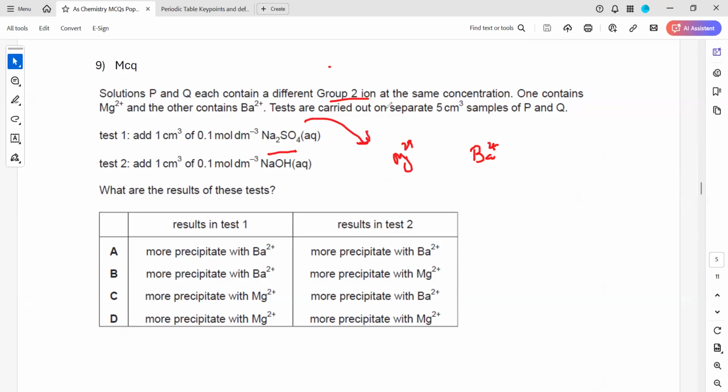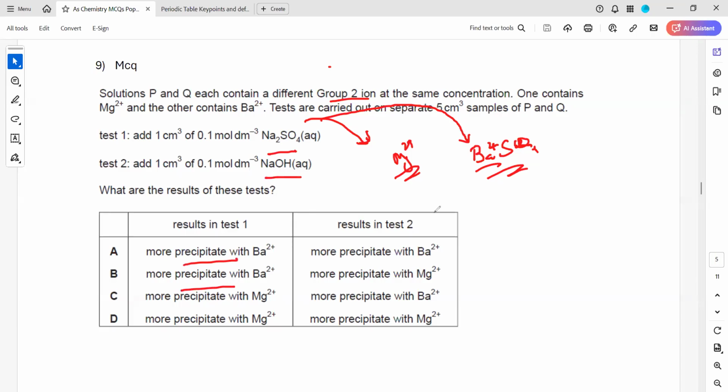Most sulfates are soluble except barium, calcium, and lead. So when sodium sulfate is added, it will form barium sulfate and magnesium sulfate. But because barium sulfate is an insoluble salt, more precipitate will be there in case of barium. Insoluble means a greater amount of precipitate will be formed. So either A can be an answer or B.